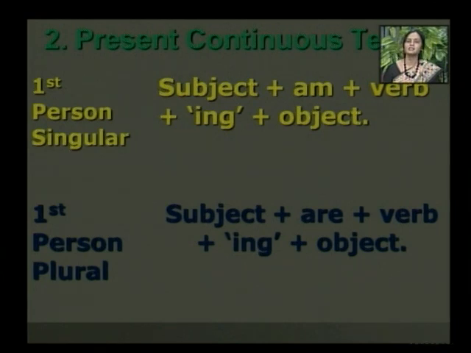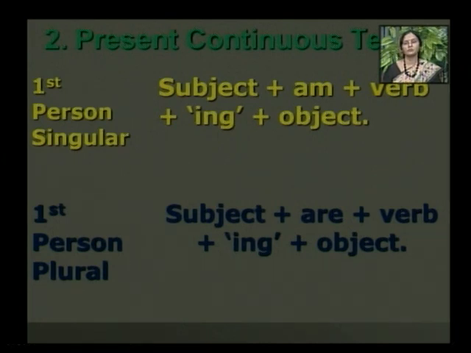Here I is the subject, then am, read is the verb form, then I have added ing to the read and then it becomes reading. Then what is I am reading? Book. Book is the object. Again, I am reading a book. I is the subject, then am, reading verb plus ing and a book object.